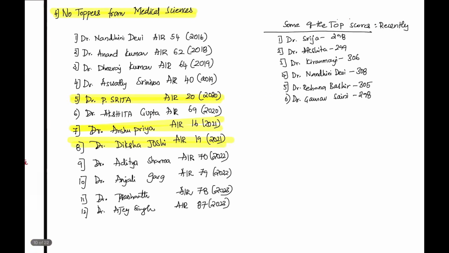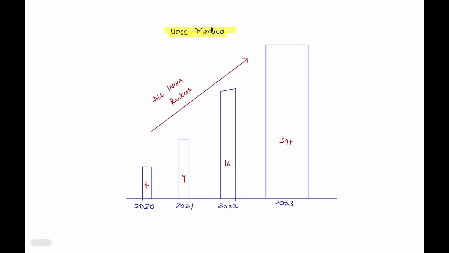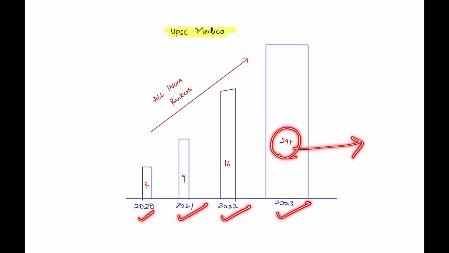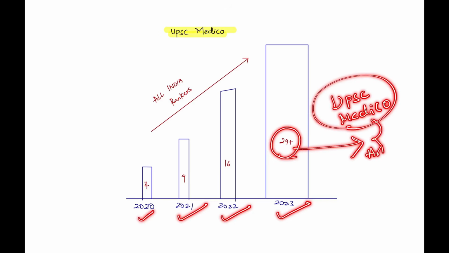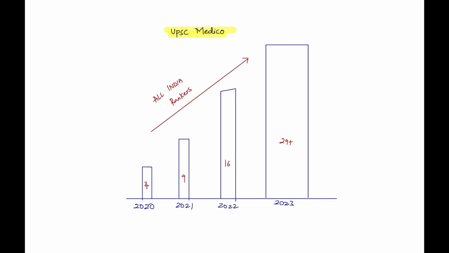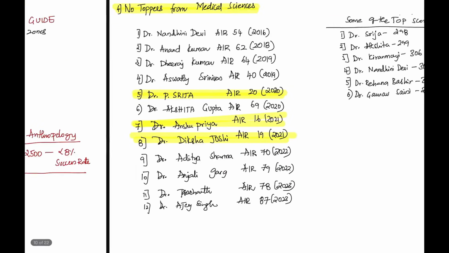Now the same thing, see here, UPSC MEDICO All India Rankers. When I started in 2020, we had 4. We jumped to 9 in 2021. We jumped to 16 in 2022. And we have jumped to 29 plus doctors. All the doctor details with their marks are posted in the UPSC MEDICO article section. We have a website called UPSC MEDICO. In the article section, I have posted an article of the marks of all these doctors along with the interviews of top rankers. So guidance is available. You don't have to worry on those lines.